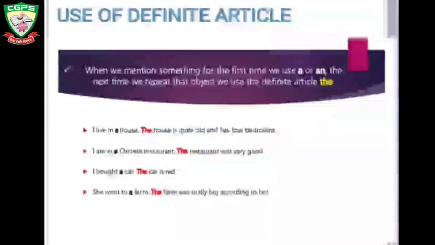The next time we repeat the object, we use the definite article the. I live in a house. The house is quite old and has 4 bedrooms. Here you can see that the first time we are talking about the house, we are using a, but when we talk about the same house in the second sentence, we use the.